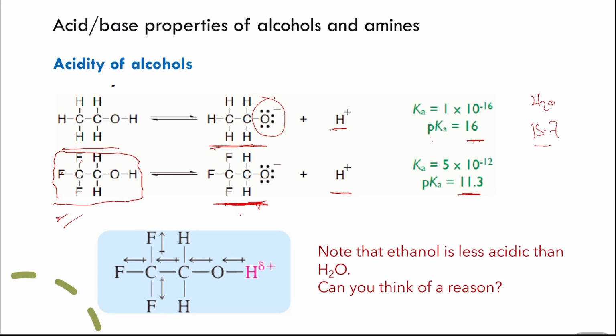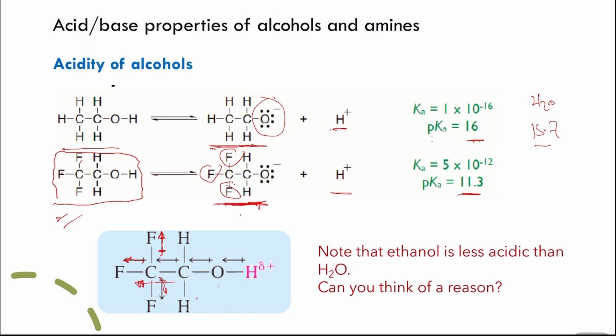The stability here is due to the presence of these three fluorine atoms. Fluorine has a strong electronegativity. That means it will tend to attract the electrons towards itself. So when the electrons move towards the fluorine in this way, that will shift the electrons across the whole compound towards these fluorine atoms.